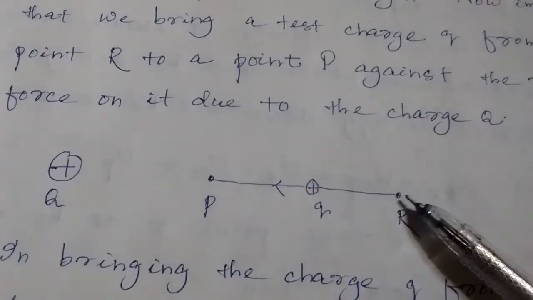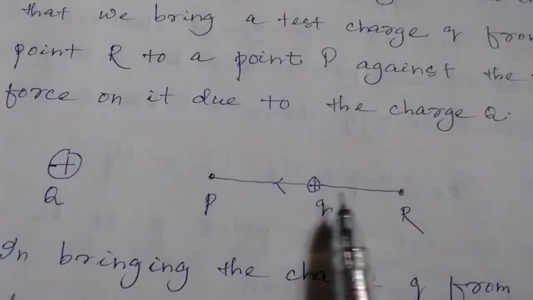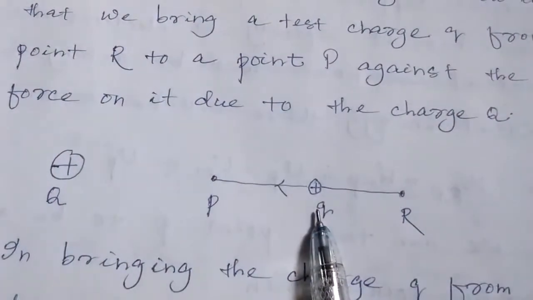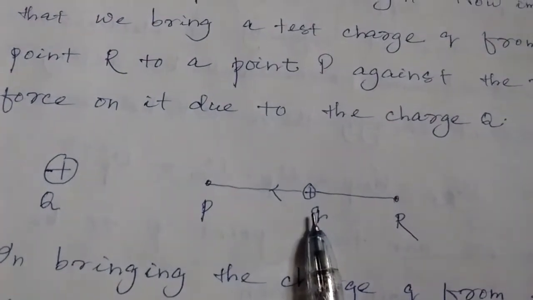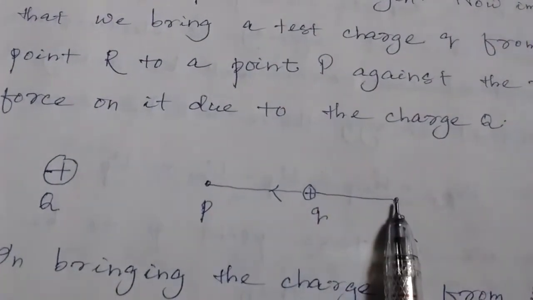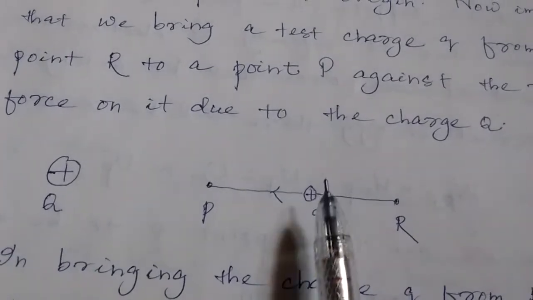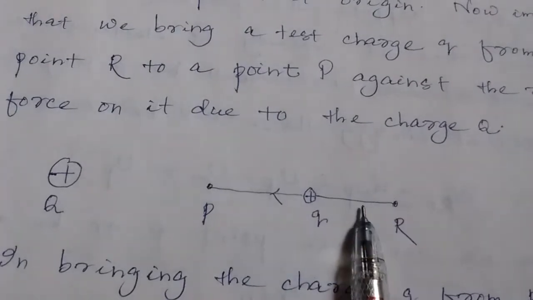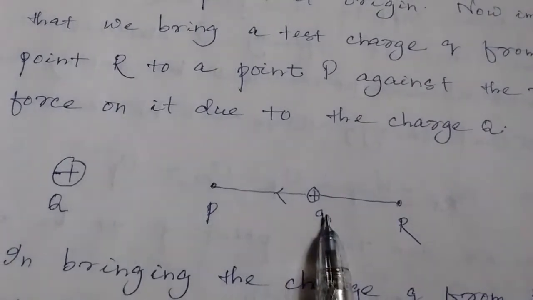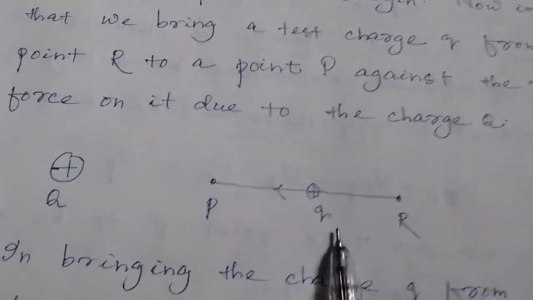As a result, the small q will be moving with a very small velocity, almost negligible, nearly equal to zero. That's why its kinetic energy is almost zero. But we are doing work, which means it is storing energy in the form of potential energy. That's all. This is the potential energy.